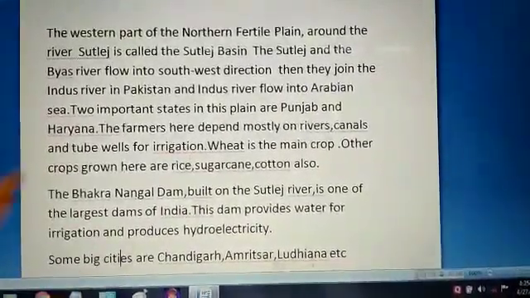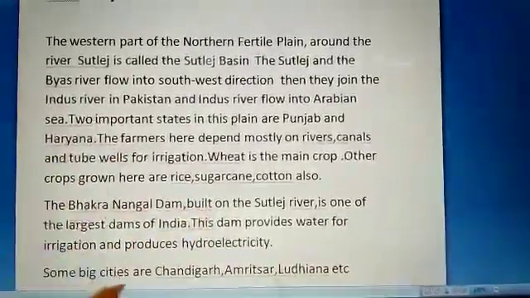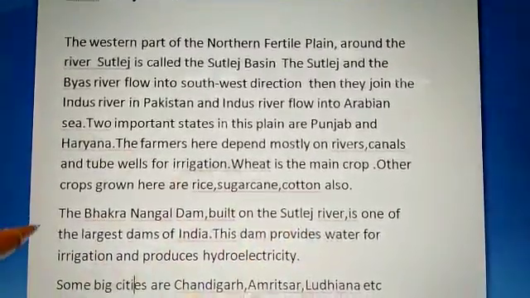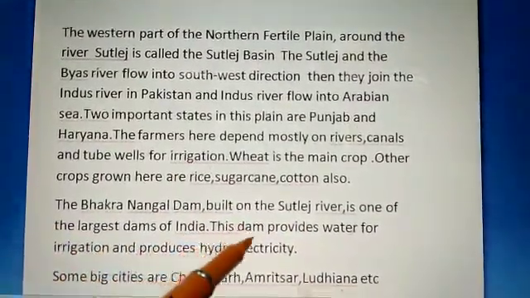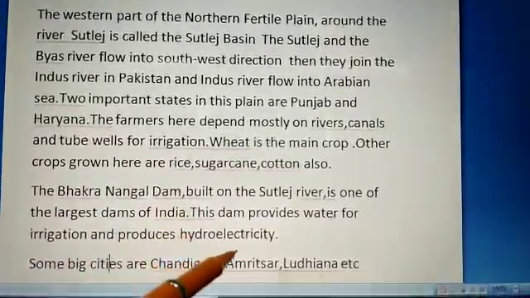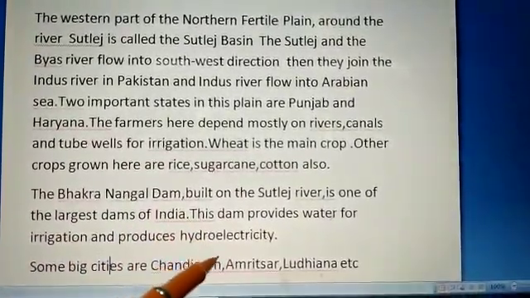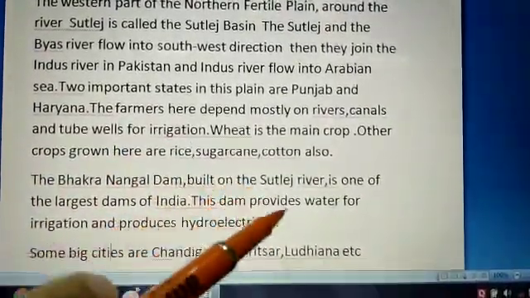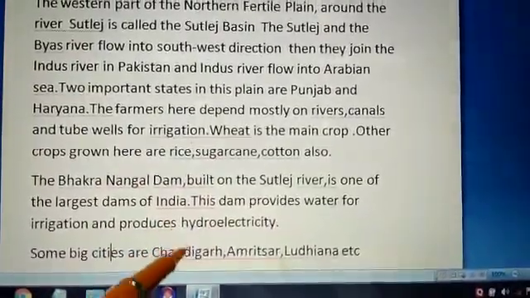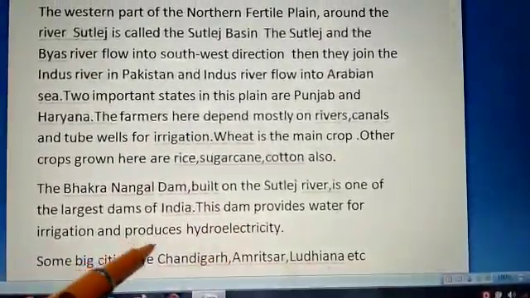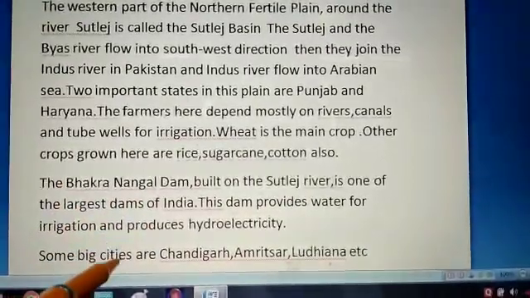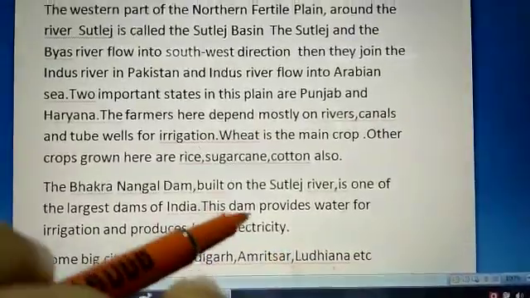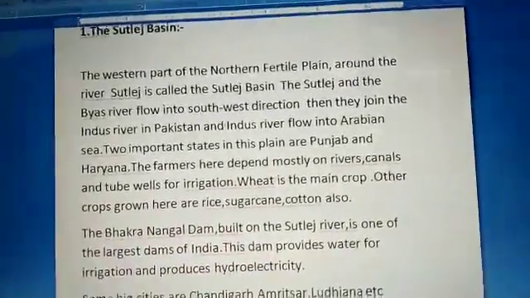The next feature of the Satluj basin is the Bhakra Nangal Dam. The Bhakra Nangal Dam has been built on the river Satluj. It is one of the largest dams of India, and it provides water for irrigation and produces hydroelectricity. Punjab and Haryana are the two states which get water and electricity from this basin. Some big cities of this basin are Chandigarh, Amritsar and Ludhiana. So this is our Satluj basin.